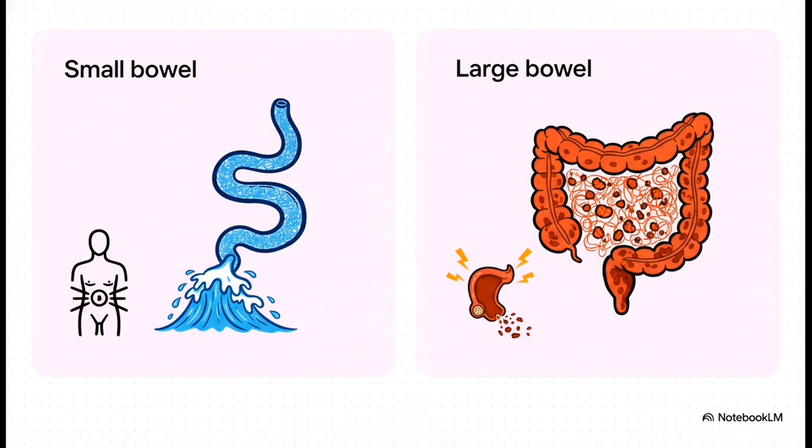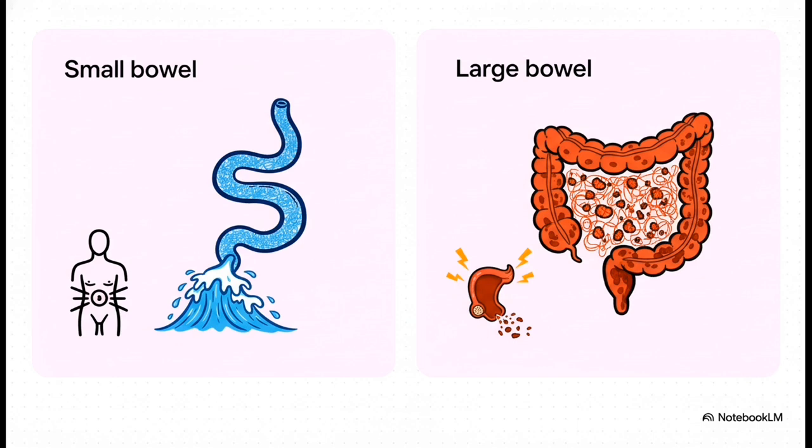You've got to appreciate that this thing is an enormous absorptive surface. I mean, think about the jejunum. Its surface area is basically the size of a tennis court. It's built to just soak up massive amounts of fluid. So when a pathogen comes in and just overwhelms that system, what happens? You get a catastrophic flood. That's the massive watery diarrhea. The pain? It's usually kind of vague, felt around the belly button.